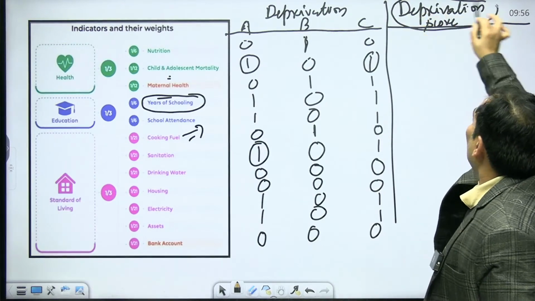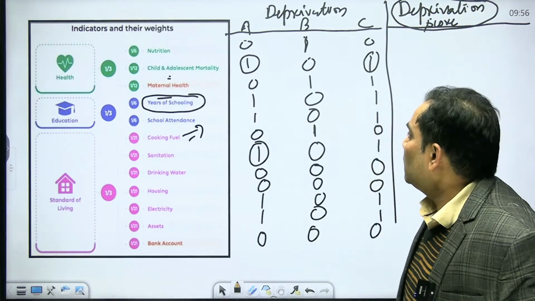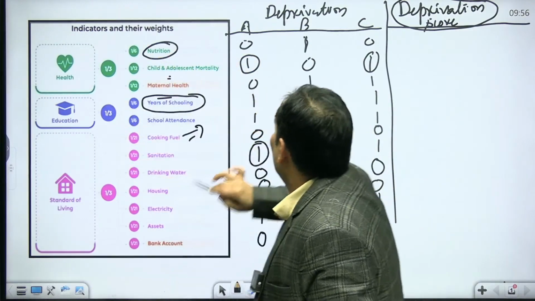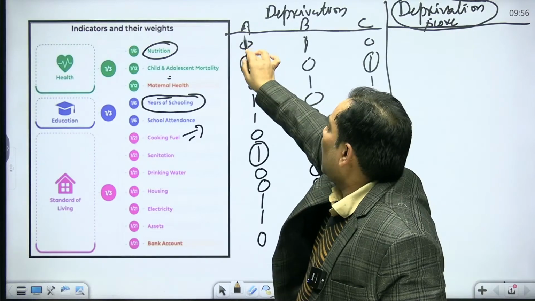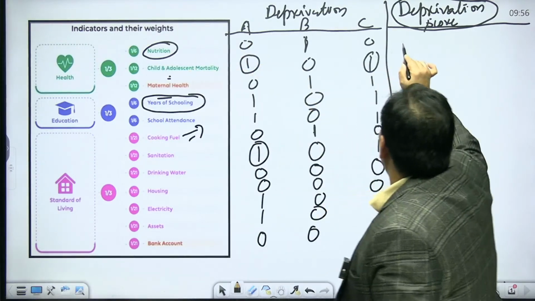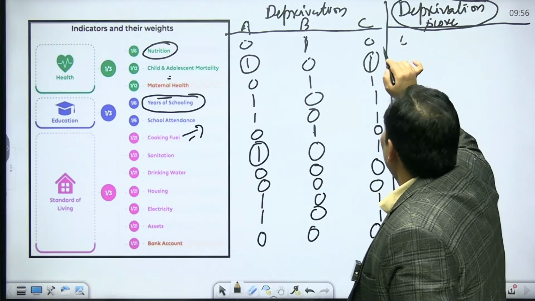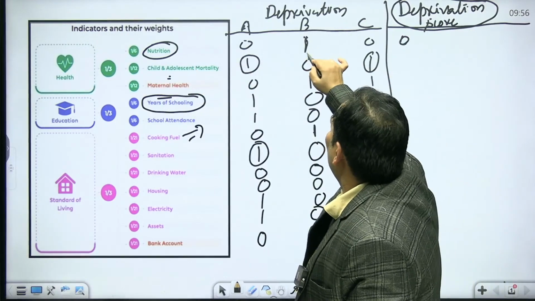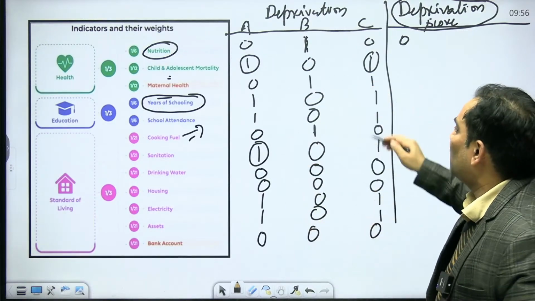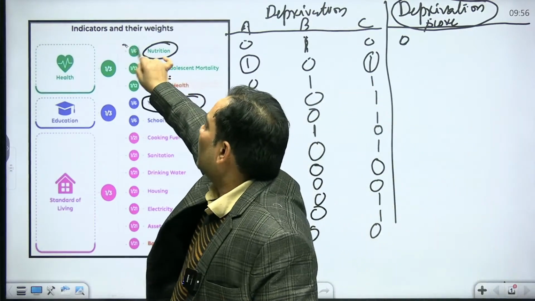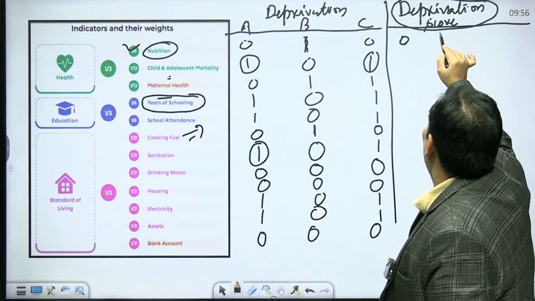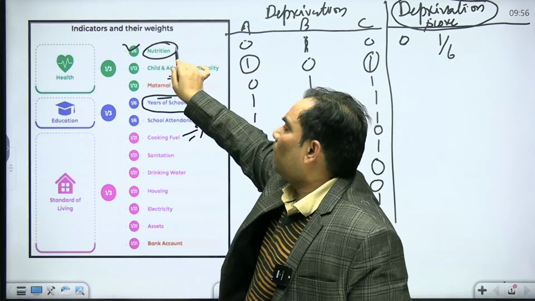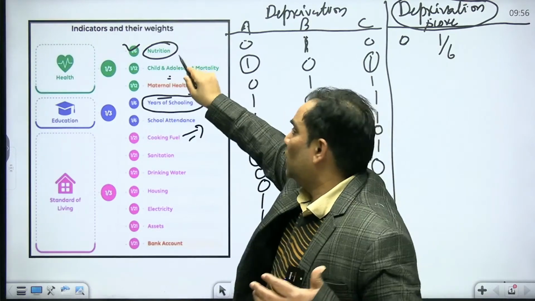Now, how are we going to give them the deprivation score? We are going to replace these values with the weightage value. Since A has the assets, this is going to be 0. Since B does not have access to nutrition and is suffering malnutrition, and malnutrition has a weightage of 1/6, for B we give the value 1/6. Similarly, C has access to nutrition, no one is suffering malnutrition, so we give them value 0.